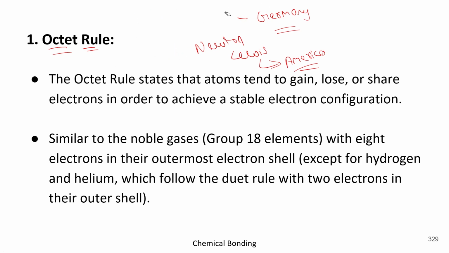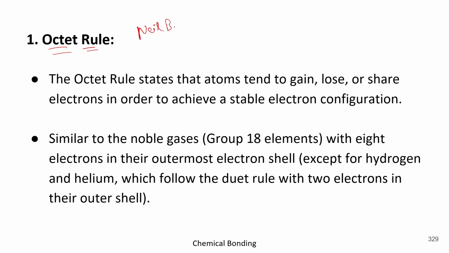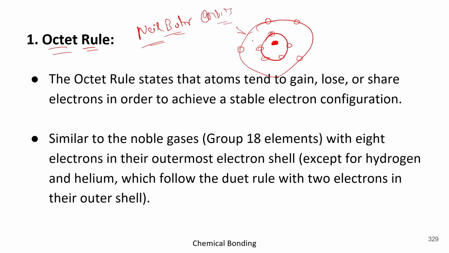And what was the octet rule then? Remember one thing, that Niels Bohr gave an atomic model and says that the nucleus lies at the center, and then there are some orbitals or shells where electrons revolve around it. Remember, I had told you in a previous lecture. Okay, so as you can see, there are some orbits in which the electrons are revolving.